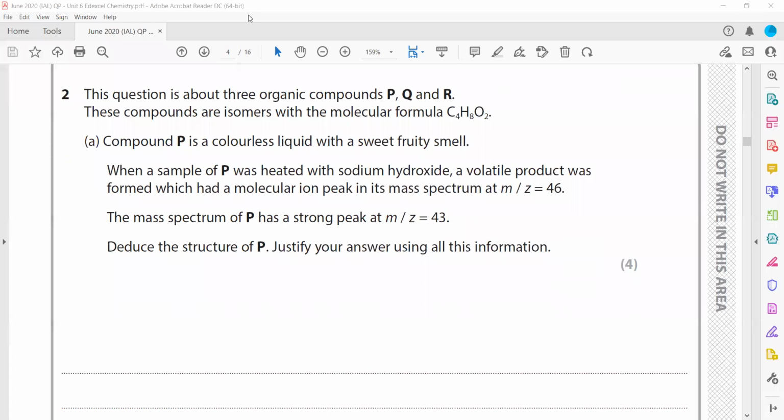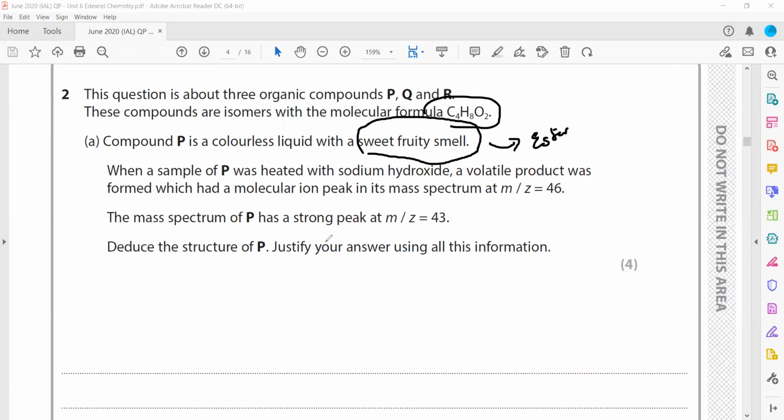This question is about organic compounds P, Q, and R. The compounds are isomers, C4H8O2. Compound P is a colorless liquid with a fruity smell. This gives you an idea that, because of the fruity smell, it should be an ester.